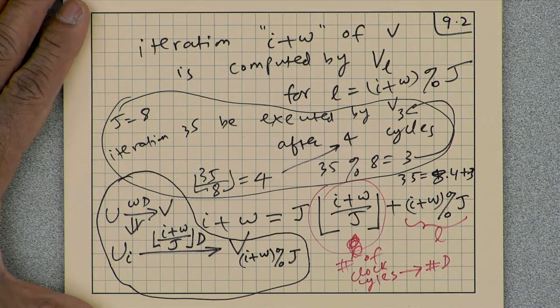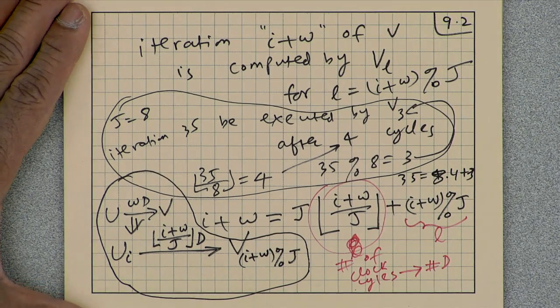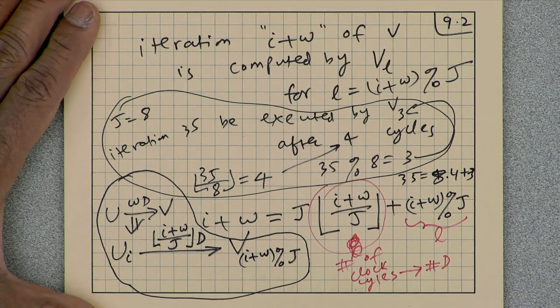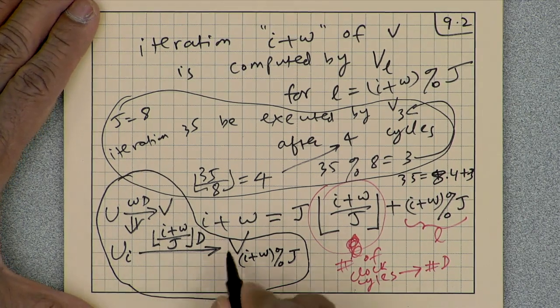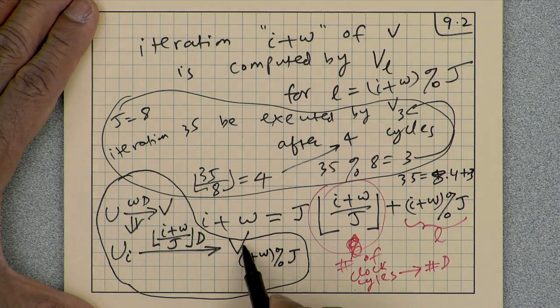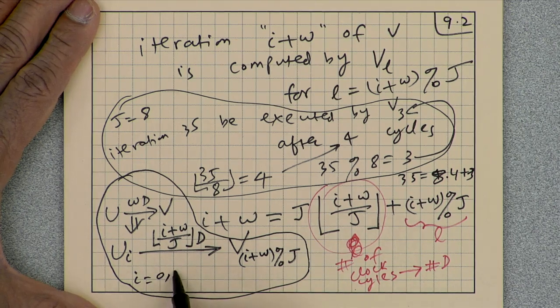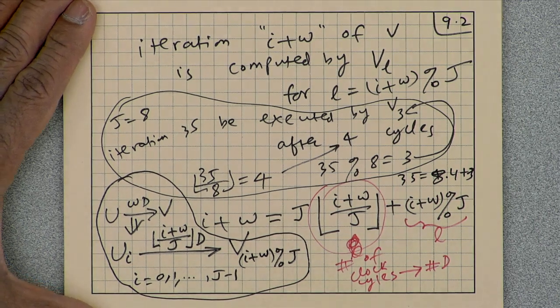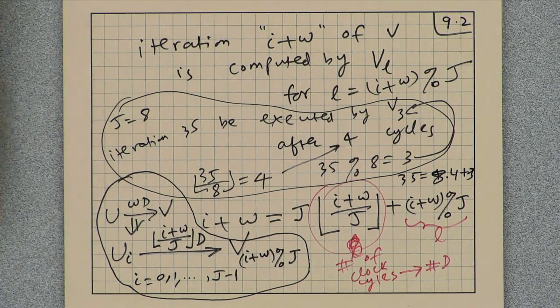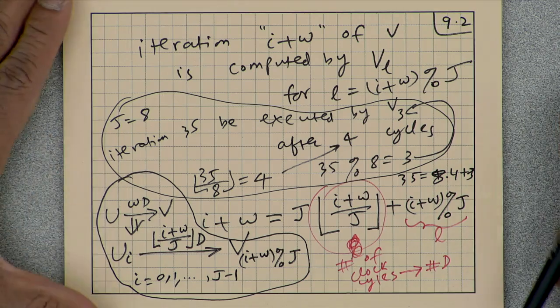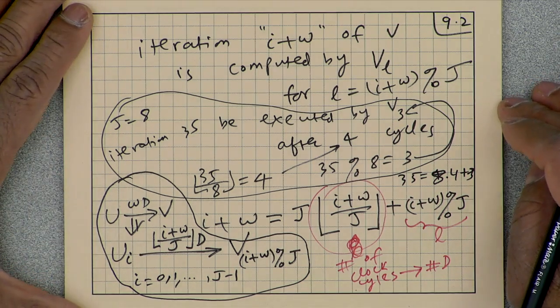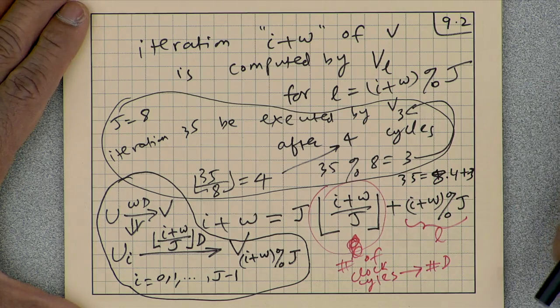For every edge from u to v with w delays, place floor of I plus w by j delays on the edge from ui to v of I plus w remainder j, and repeat that for I equal to 0, 1, up to j minus 1. That's all. There is nothing more. The unfolding itself is finished by that one equation.